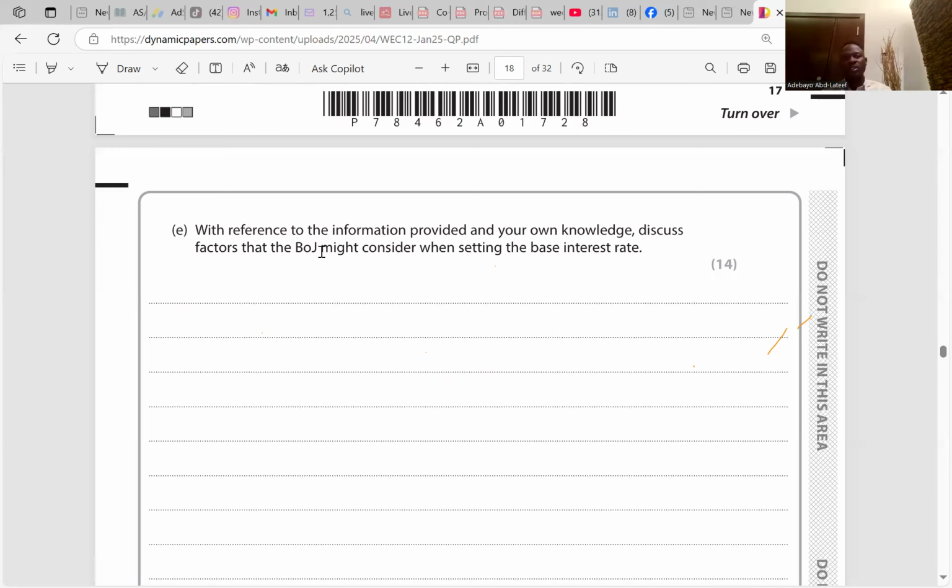These are things you need to talk about before you determine if you are supposed to increase or reduce the base interest rate. For the exchange rate I wrote, Japan witnesses a weak exchange rate. This may encourage the BOJ to increase the base interest rate to encourage demand for Japan's currency. As soon as the interest rate increases, foreign savers would want to come to Japan to save more, so that increases the demand for Japan's currency. Do you get the point there? That's about the exchange rate.